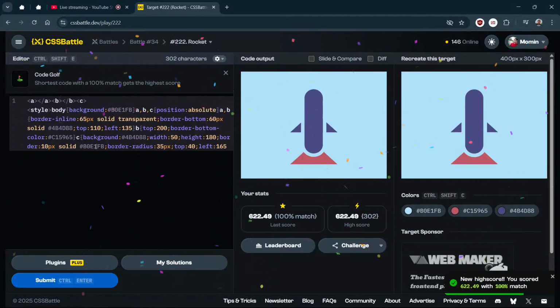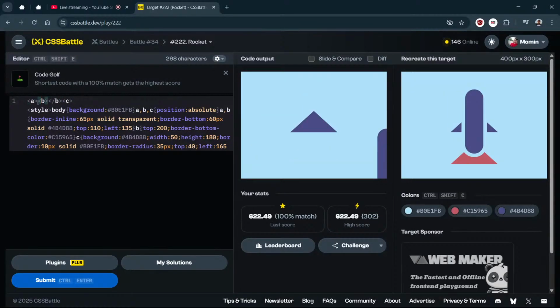Yeah, graffiti again. Now we have 622 points with 302 characters. Can we remove these two characters to get something back? Let me just try to remove this. Will it ask me to do more styling? I am not going to change A, but okay, left.